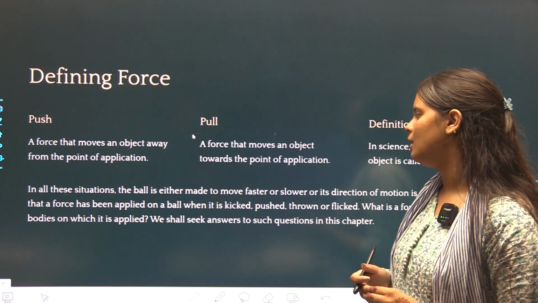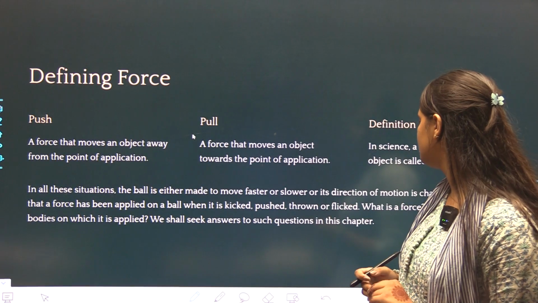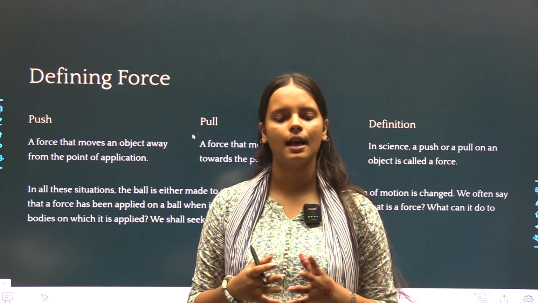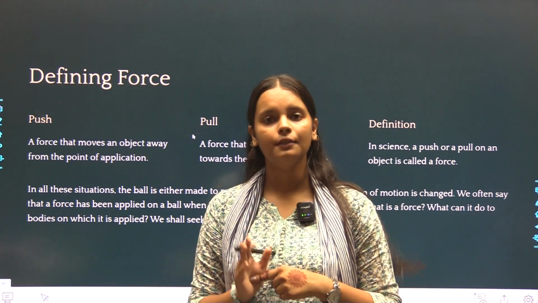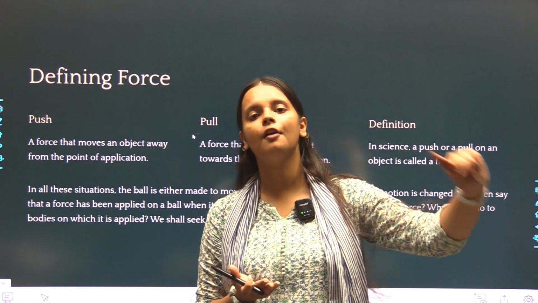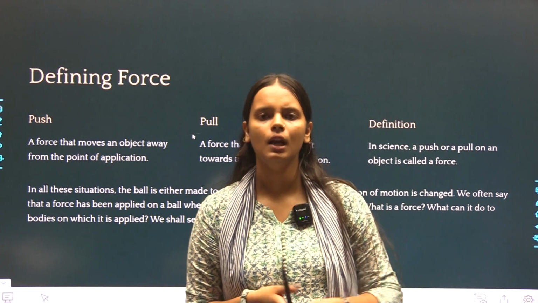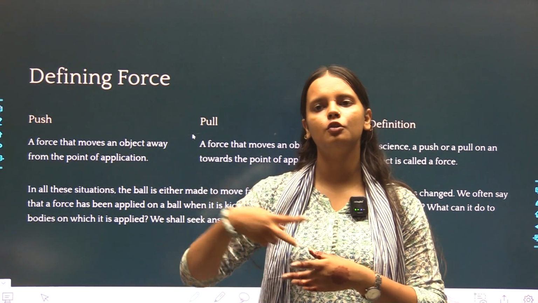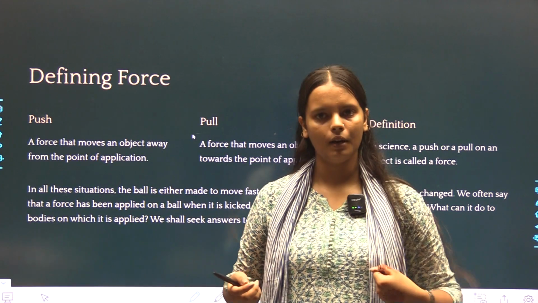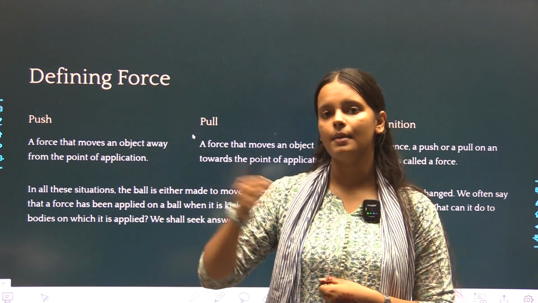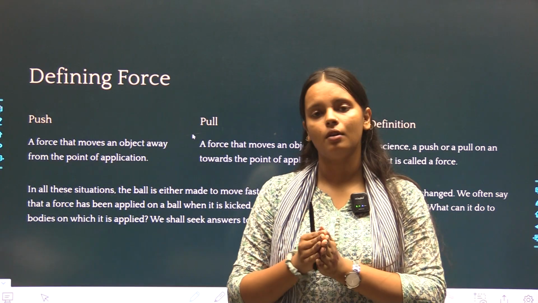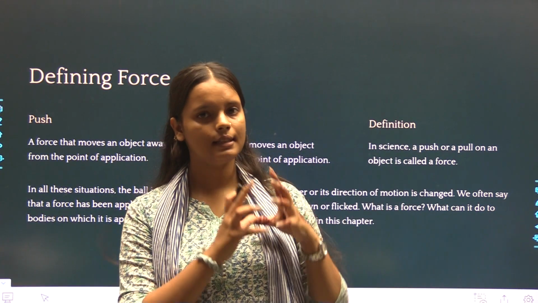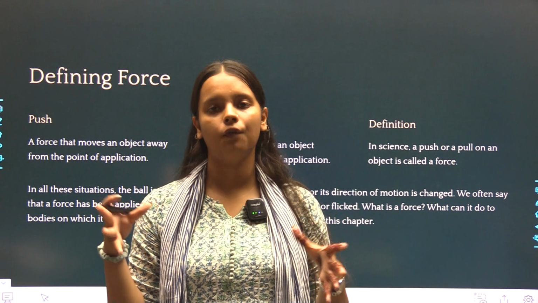In these situations, the ball is either made to move faster or slower, or its direction of motion is changed. For example, if a bowler is bowling the ball, taking an example of a cricket match, he is applying force on the object, that is the ball. The ball is moving away. That is an example of push. Now for pulling, we have the rope game in which people on two sides are stretching the rope. If we are pulling it towards us, the distance between them and us is decreasing. So that will be called pull. In our day-to-day life, there are many examples of push and pull, and these forces combined make the term force.